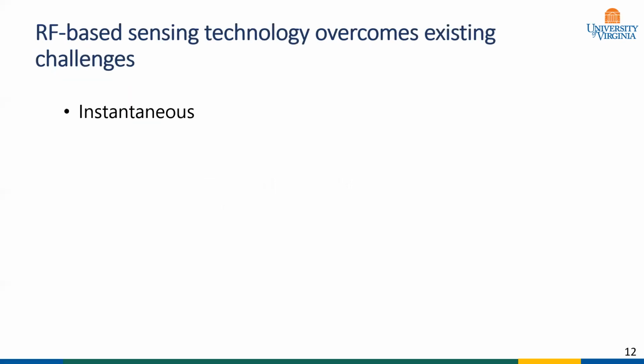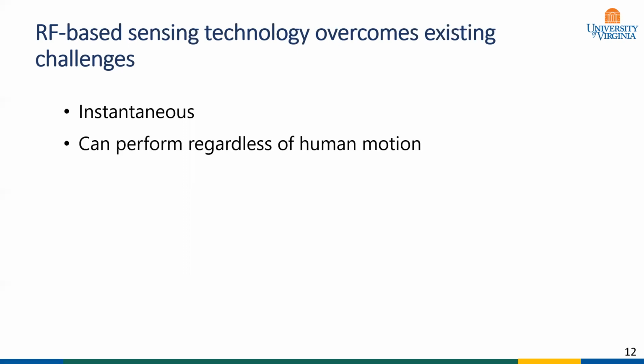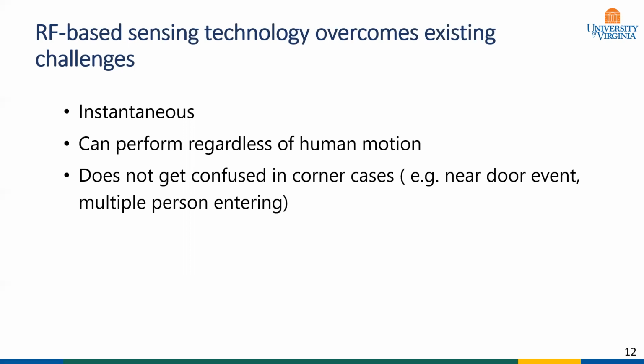This RF signal dependent scheme overcomes the limitation of prior approaches. For instance, it can detect occupancy instantly, unlike carbon dioxide dependent system. It can perform regardless of human motion. It does not get confused in corner cases like near door event, and it does not violate occupant privacy.